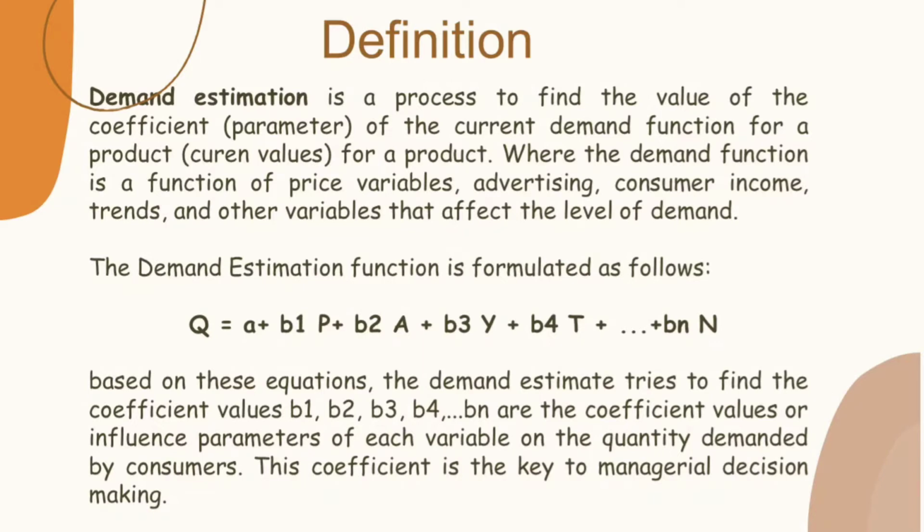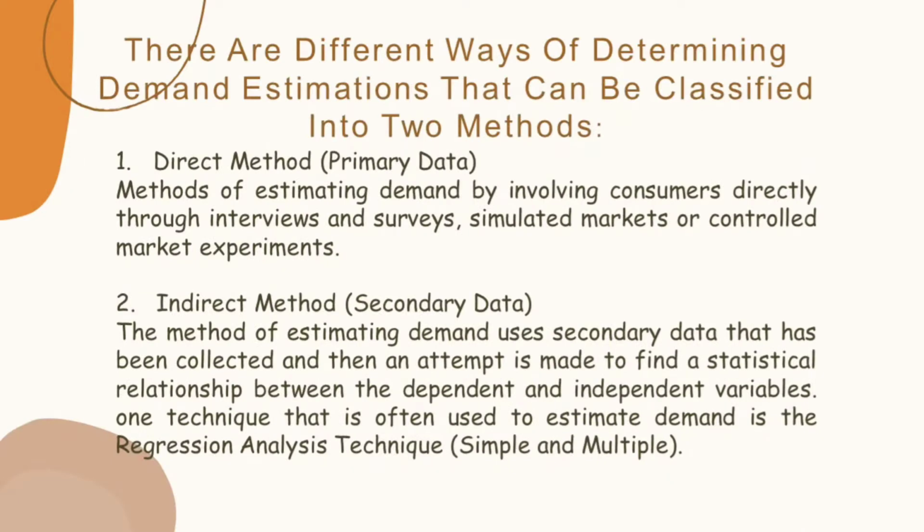Based on this equation, demand estimation tries to find the coefficient values B1, B2, B3, B4 until Bn, which are the coefficient values or influence parameters of each variable on the quantity demanded by consumers. This coefficient is the key to managerial decision making.